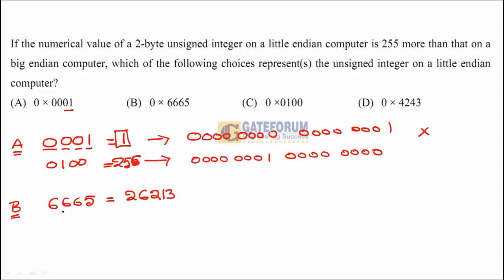If you convert this hexadecimal into binary, from binary to decimal, you will get the answer 26213. When it comes to big endian, this byte will be placed initially, 65 and 66. So this value will be equal to 25958.